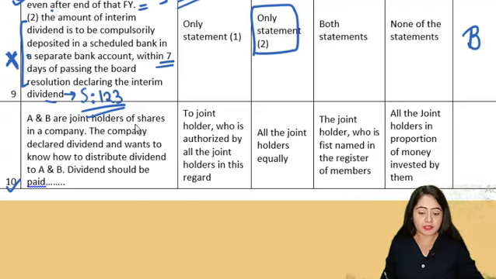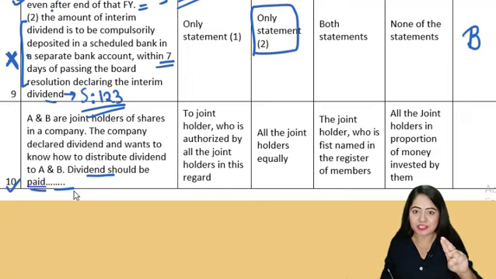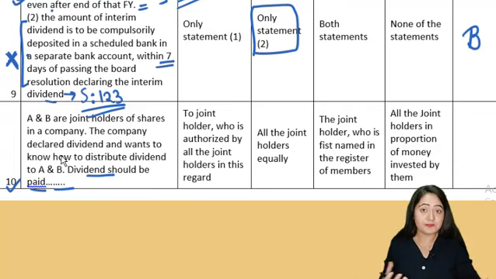A and B are joint holders of the shares in the company. The company declared dividend and wants to know how to distribute the dividend to A and B. Dividend should be paid dash. There are 2 shareholders, both of them are basically joint shareholders. So in the company's registers of members, both of their names is written together as the shareholder, they're joint holders basically. So if the company is declaring dividend, how should it pay it to these 2 people?